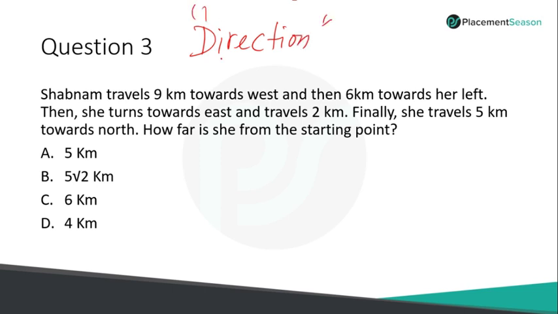Direction. So what is direction? We have 4 directions, right? North, south, west, east. In direction, it's very simple. You just read the question and track the diagram. Your solution is done. So try to solve the question on your own.